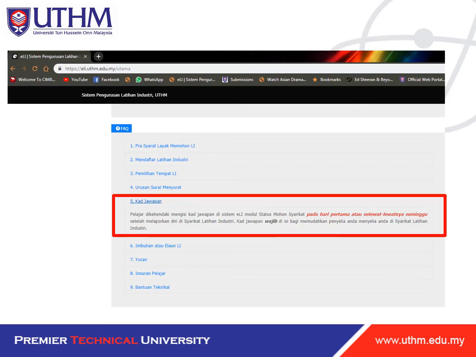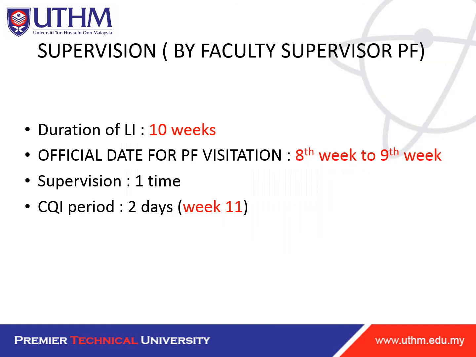Okay, so you can go through this example of the ELI website, the FAQ, frequently asked questions. You can see the reply, the response card, the card jawapan here. Okay, you can get it from here. And the supervisions, okay, by supervisor.